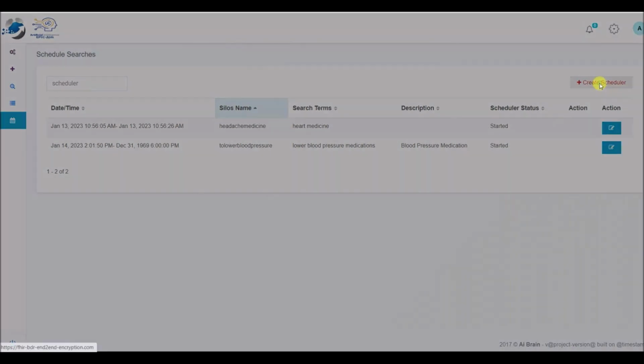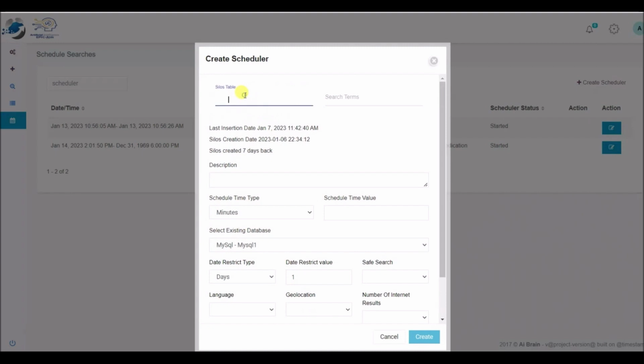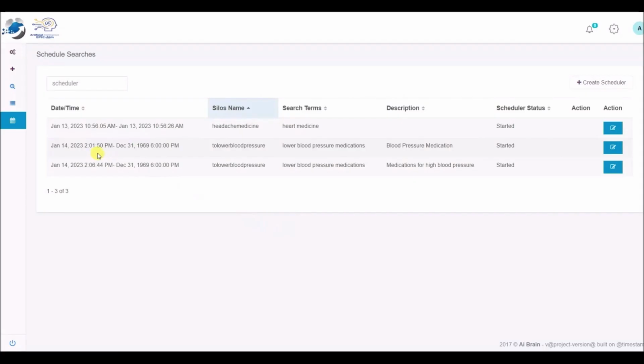Now we will show how a user creates a new scheduler. The important and efficient means to select the silo name and search terms is to use autofill technology, for there can be hundreds, thousands, millions or more of each, and the autofill choices narrow it down to an acceptable size list to choose from. Next, we will fill in the parameters of options as you saw in the completed one, and the user then saves the new scheduler entry.